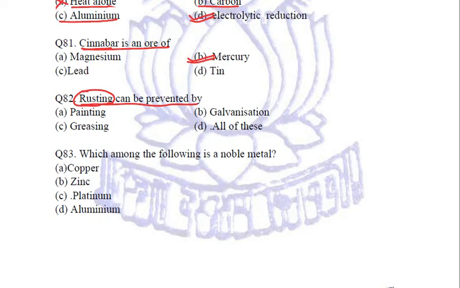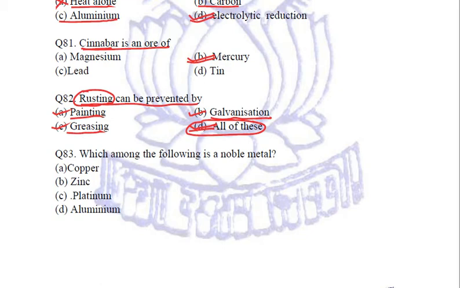And this can be done by painting. Yes, because painting forms a layer which prevents iron coming into the contact with damp air. Greasing also does the same thing. Galvanization is the process of zinc coating. It is also done for rusting. So our choice will be D. All of these processes are used to prevent rusting of iron. Right? So D is our answer.